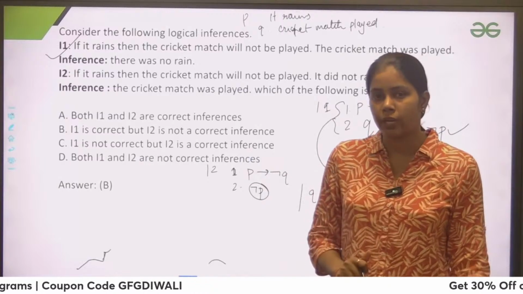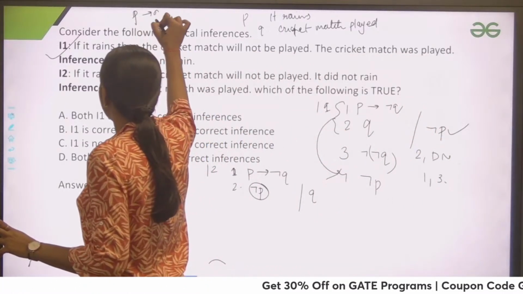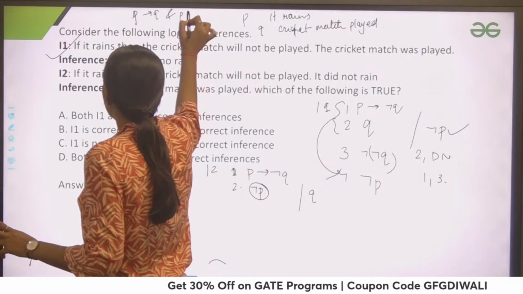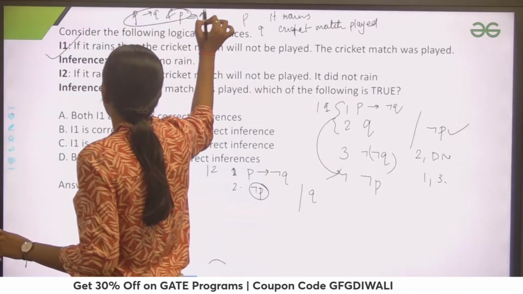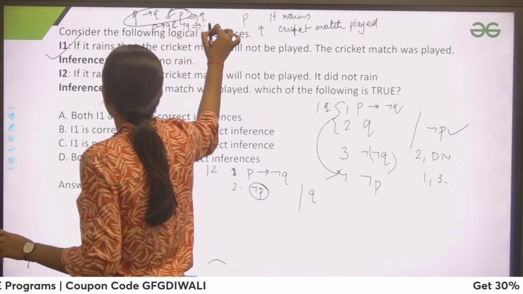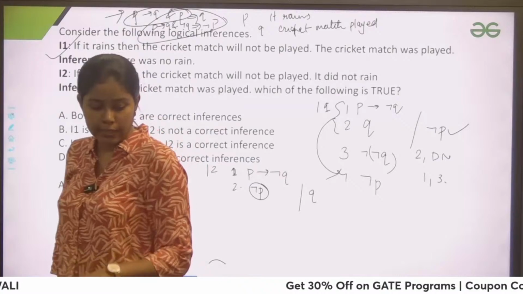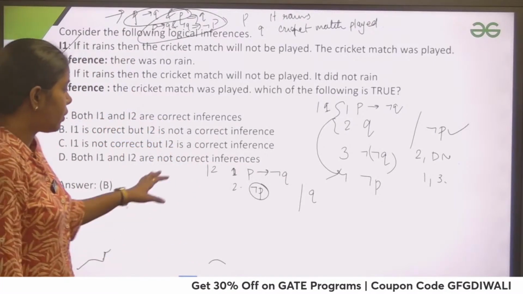We do not know that, because for implication we have two rules: if we have P implication Q and P, this gives me Q, and if we have P implication Q and negation of Q, this gives me negation of P, right? The first one is modus ponens and the second one is modus tollens. We do not have any other rule.